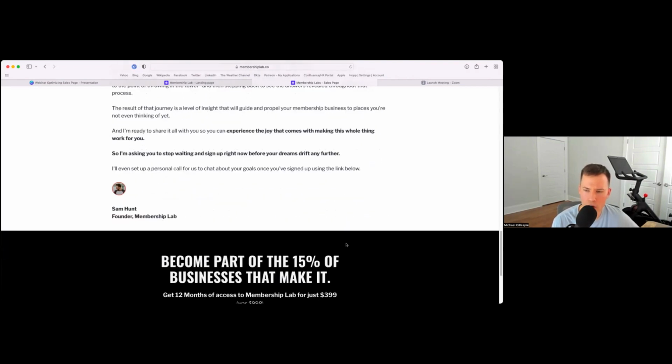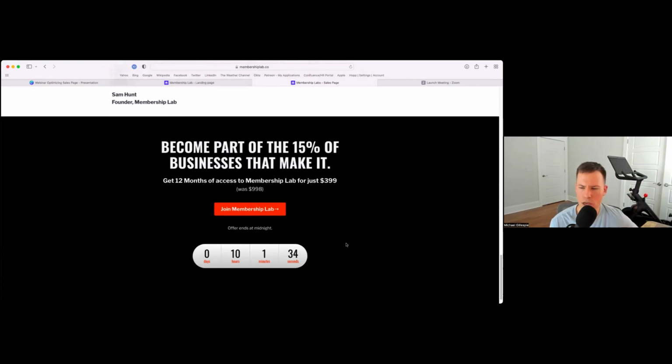And then we have a hard contrast down here. This is the part that, after they've read that personal story, if you can have a level of contrast that's very, very significant and clearly lays out the offer, this is going to serve you well. So I already know what the product is. I now know that if I sign up, I'm likely going to be part of the 15% of businesses that ultimately don't fail. So this sample landing page has all those ingredients, and these are the core components that we see as being the most significant.